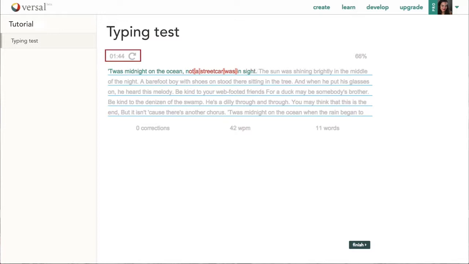Time remaining, learners' accuracy, number of corrections, words per minute, and the number of words typed are displayed as learners progress through the challenge.